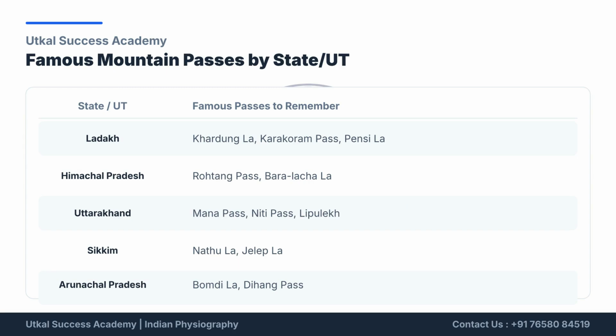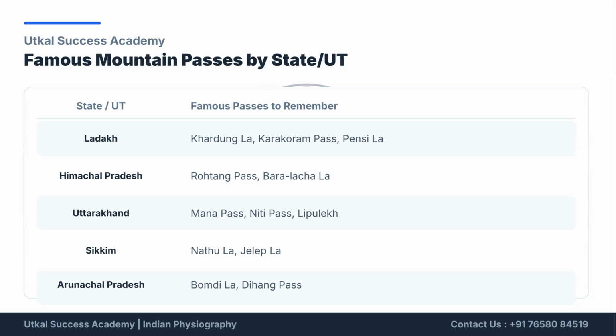A list of famous mountain passes is provided by state or union territory. Ladakh is home to Kardungla, while Sikkim has Nathula and Jelapla. Uttarakhand includes Mana Pass and Lipulek, and Arunachal Pradesh features Bomdila.